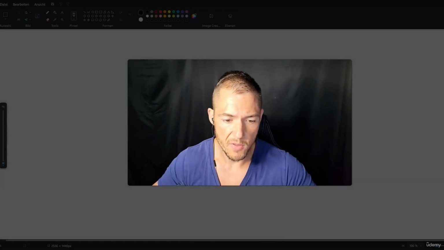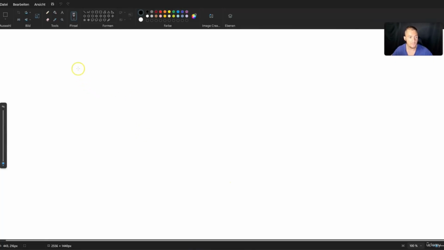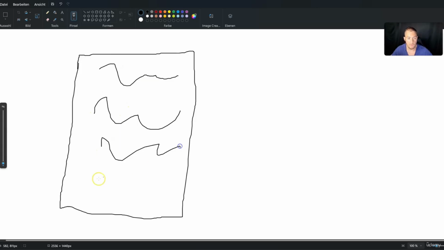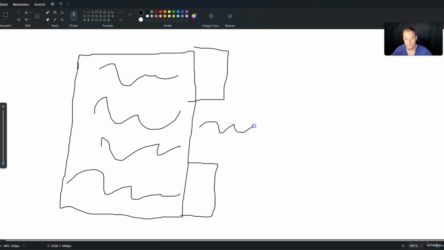I want to show you something. So we go here, of course, in Paint, and let's just say your document looks something like this. Let's say you have a PDF or a Markdown text or whatever. Your Markdown text will look something like this, so let's say there are a few pages of text. Generally speaking, if we upload the entire PDF in our vector database, the LLM always sees the first part of a PDF relatively clear and also the second part of the PDF relatively clear, but the stuff in the middle is not that great. So the LLM will not be that accurate with this stuff in the middle.